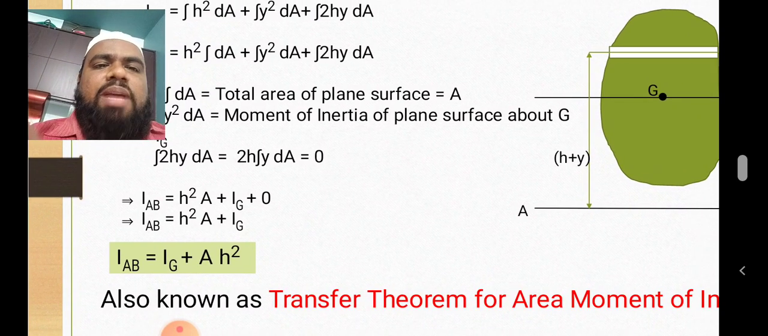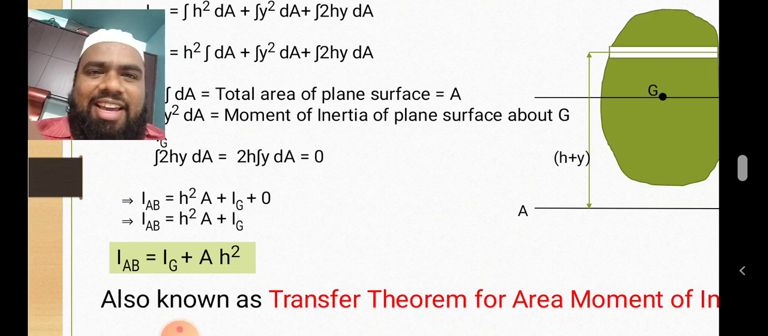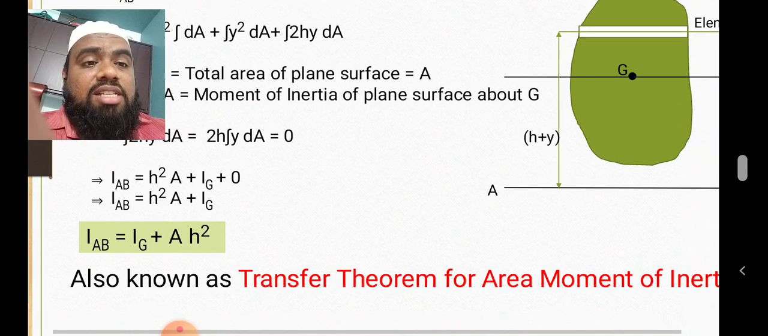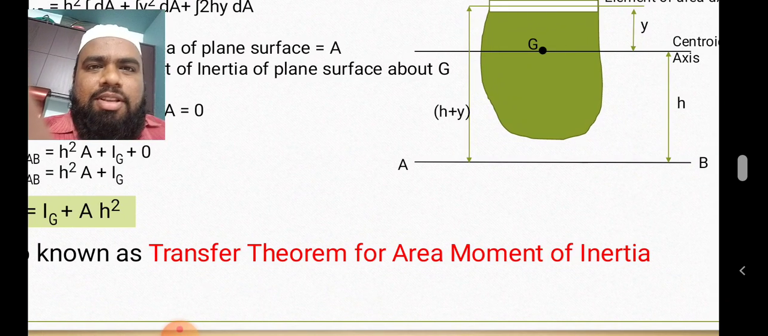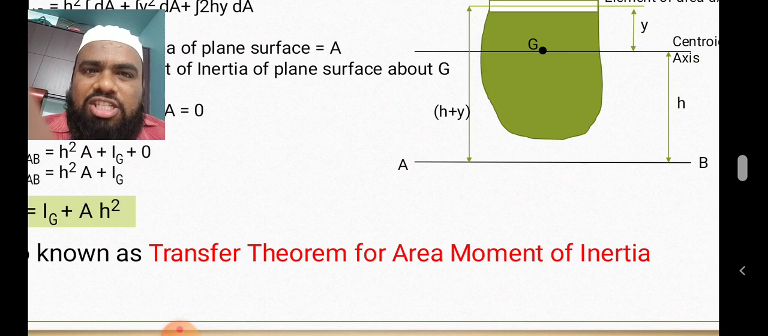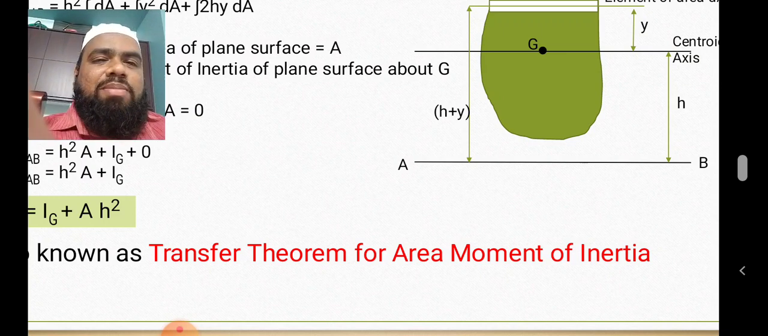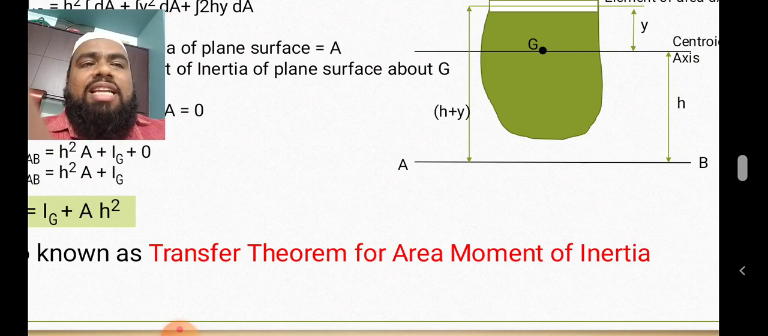IAB is equal to h square A plus IG, 0. So IAB is equal to IG plus h square A. Hence the theorem is proved. This theorem is also known as transfer theorem for area moment of inertia. So the second name of this concept is transfer theorem for area moment of inertia, but the famous name for this theorem is parallel axis theorem, because here the centroidal axis and reference axis both are parallel.